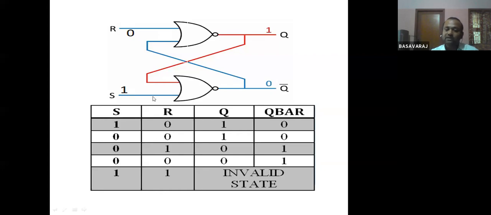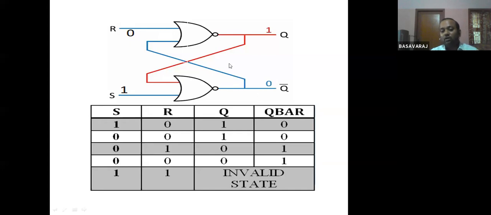S is equal to 1 means, see what is the thing here? A NOR gate means any one input is 1, the output will become 0. You need not worry about the other input. So the NOR gate feature is, if any one input is 1, automatically the output will become 0. So the output has become 0 here.